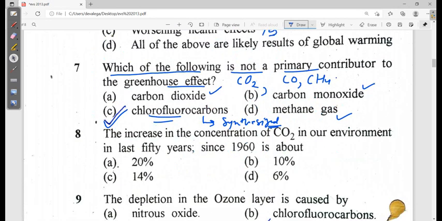Now next is, the increase in the concentration of CO2 in the environment in the last 50 years since 1960. See, it is 14%. Okay, so this is a very famous, very important question. It comes up everywhere in your environmental science exams. What percentage of carbon dioxide has increased in the last 50 or 60 years? So 14% is the correct answer. This is the correct one, but unfortunately the student missed this particular question.